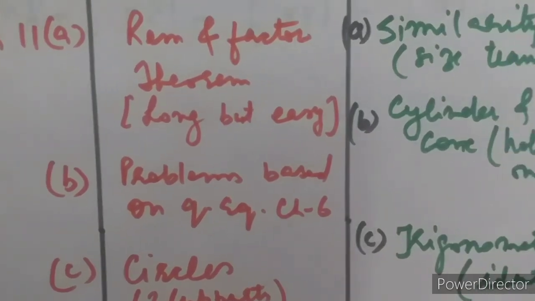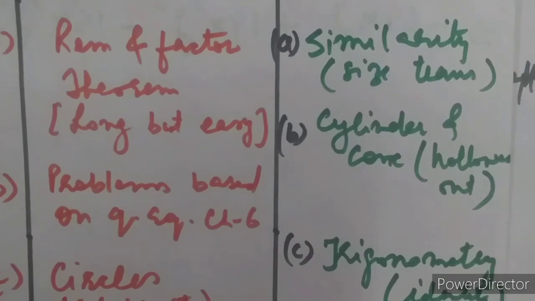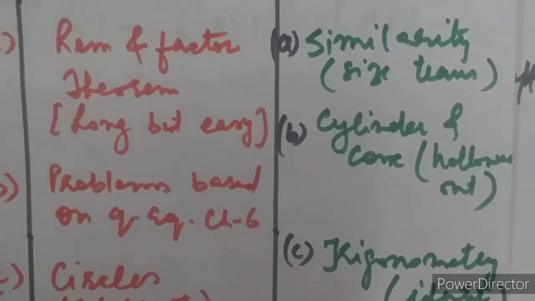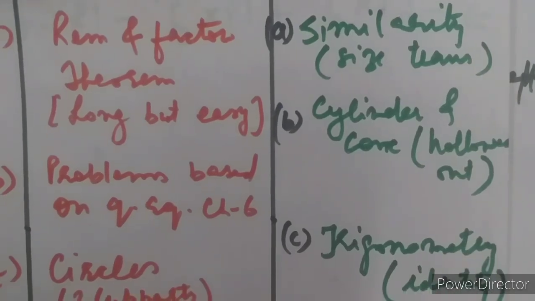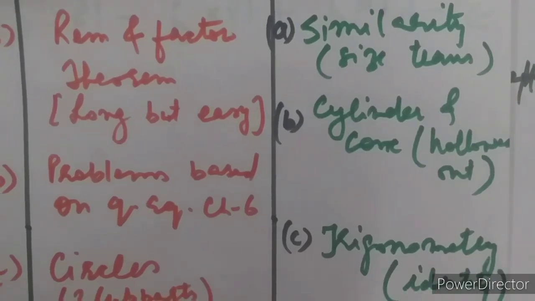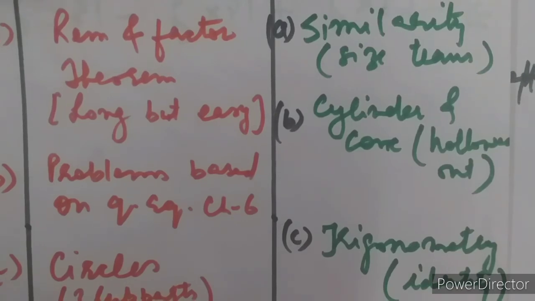Now let us check in 2020. This 11 part A was from similarity, again a size transformation question. Part B was from cylinder and cone. Some portion was hollowed out, and you were supposed to find the volume of the remaining solid. Exactly the same kind of question was there in the previous year. And part C was based upon trigonometry, a simple question based upon identities only. And I think in 2019, trigonometry came up mostly in section A, that is why we did not find it in section B.